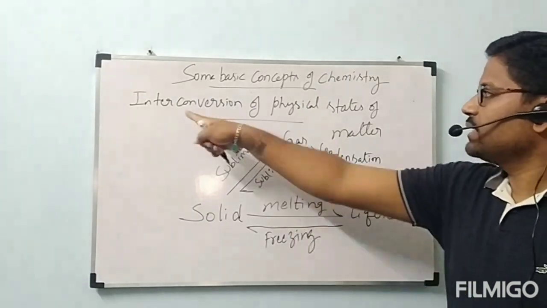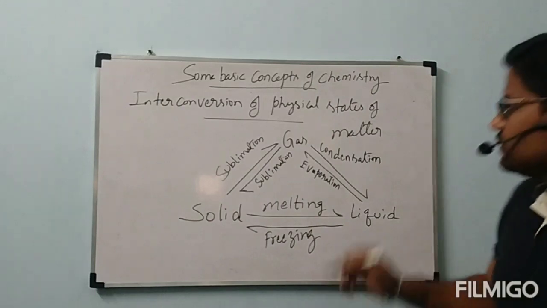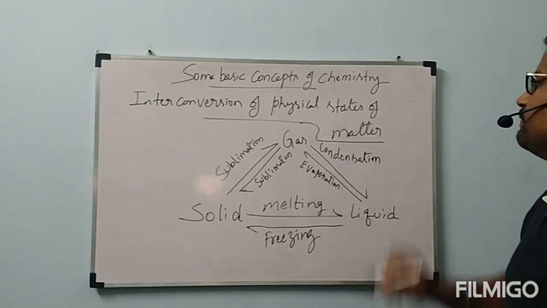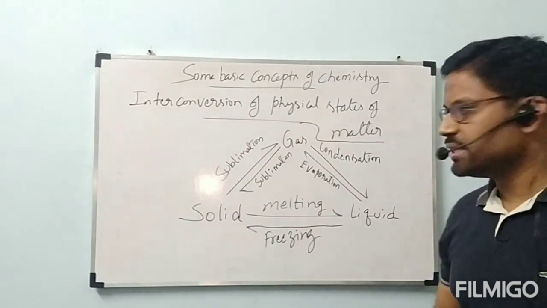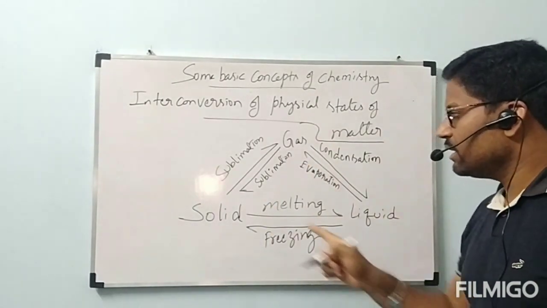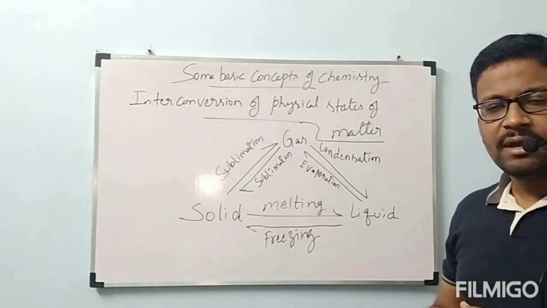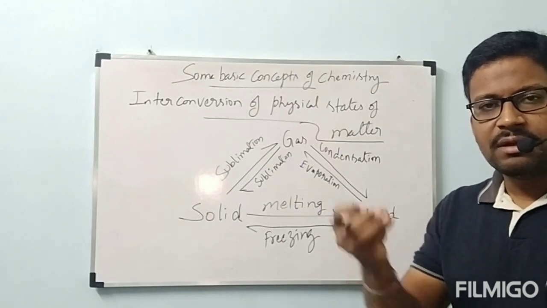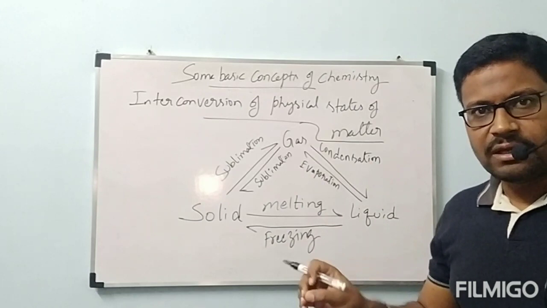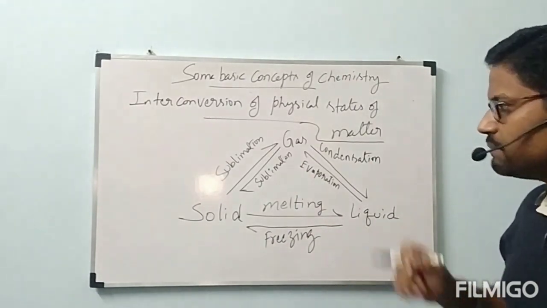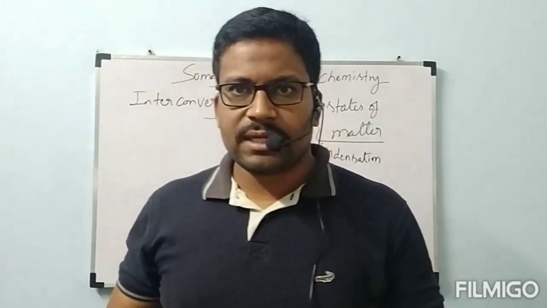This is about interconversion of physical states of matter. So one physical state can be converted to another physical state in this way. And what are the processes involved? Everything is represented. Please make a note. Everything, the definition of matter, the physical classification, please make a note in your notes. Next, by this we have completed physical classification. We will go to chemical classification.